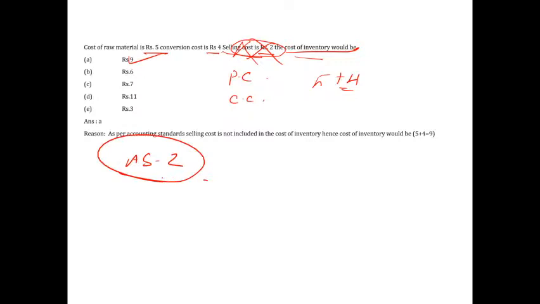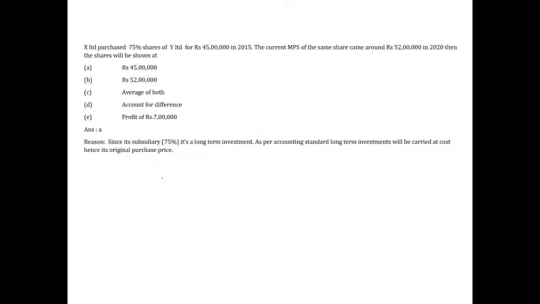You're getting it? I hope you are getting all your questions, guys. All right. Now, next question. X Limited purchased 75% of shares of Y Limited. Remember, if any company purchases more than 50%, then it will become a subsidiary. Correct? Remember, each and everything is important here. When I purchase 75% of somebody's shares, which is more than 50, then I'll become its owner, and that company will become my subsidiary. A subsidiary is not something I buy today and sell tomorrow. A subsidiary is for the long term. All right. So now they purchased for 45 lakhs.